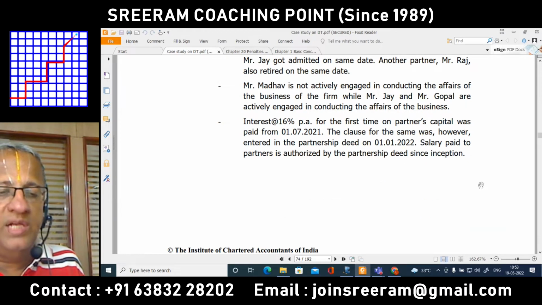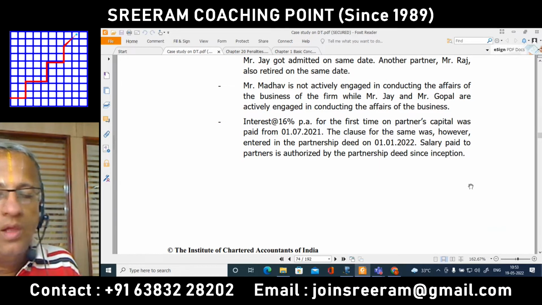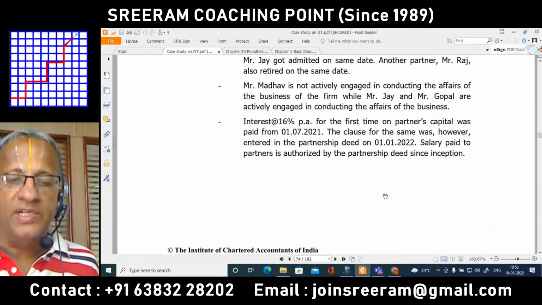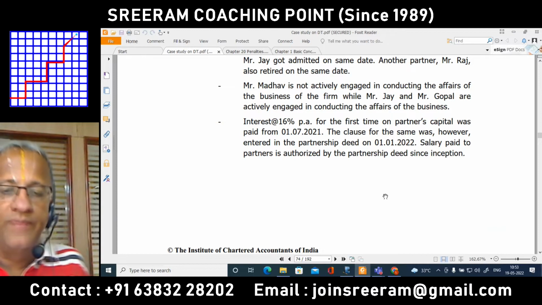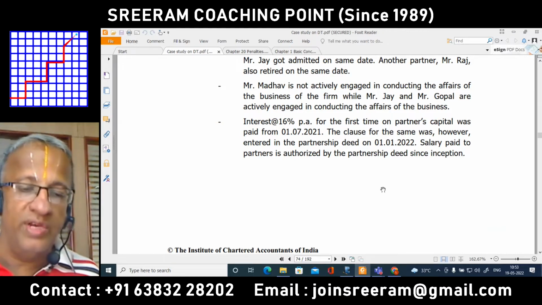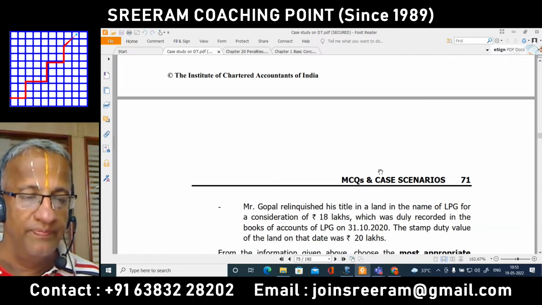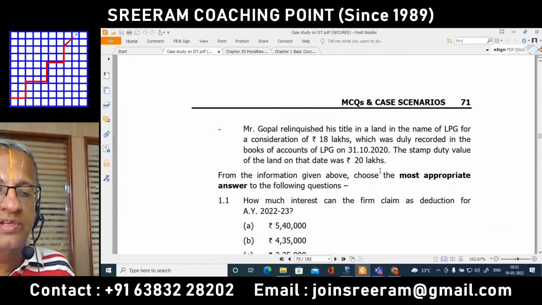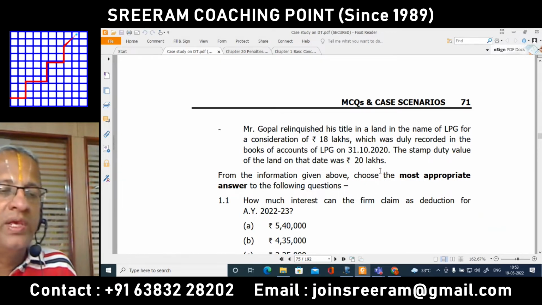Interest at the rate of 16% per annum for the first time on partner's capital account was paid from 1/4/2021. The clause for the same was, however, entered in the partnership deed on 1/1/2022. Salary paid to partners is authorized by the partnership deed since inception. Mr. Gopal relinquished his title in a land in the name of LPG for a consideration of 18 lakhs, which was duly recorded in the books of accounts of LPG on 31/10/2020. The stamp duty value of the land on that date was 20 lakhs.